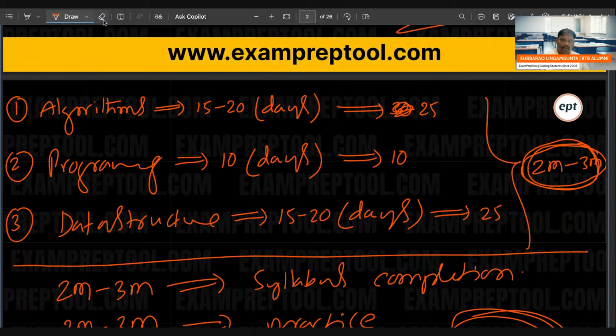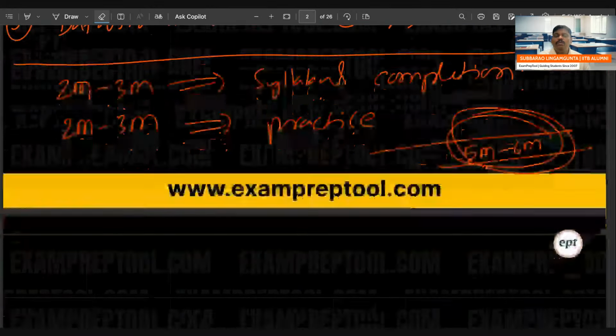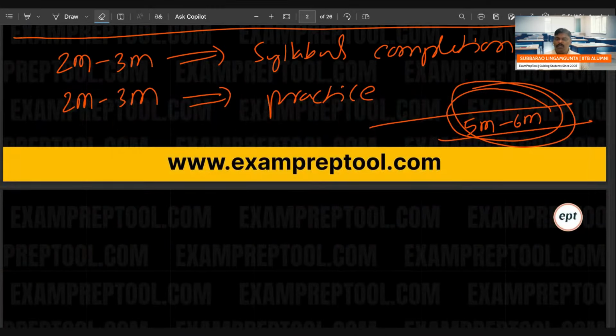However, this is my expectation. Sometimes it goes 25 days for algorithm, 10 days for programming, and 25 days more for data structure. So approximately, let's take the upper bound, 2 to 3 months, and the algorithm, data structure and programming syllabus will be completed. One more 2 to 3 months of practice, overall 5 to 6 months, you will be perfect with the DSA. You are going to be a DSA expert.